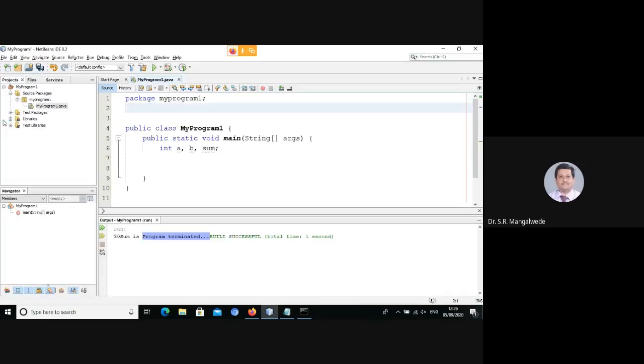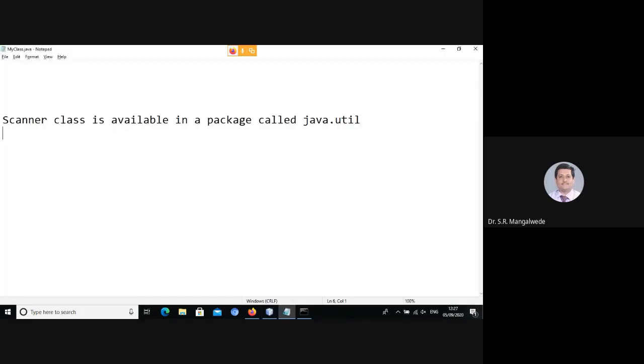So I have to import the Scanner class. Okay. So import java.util.Scanner. Scanner is a class, and nextInt is a method available in the Scanner class.